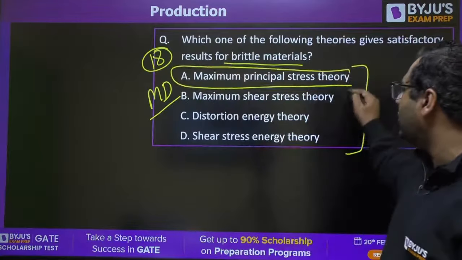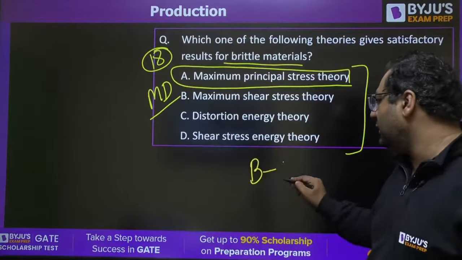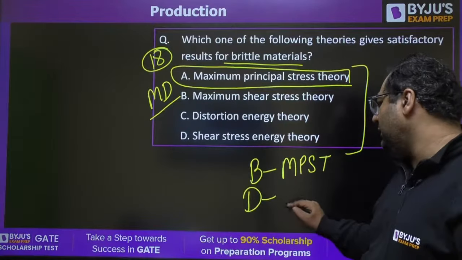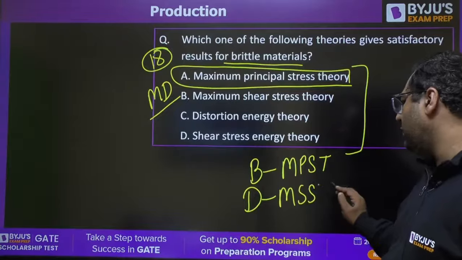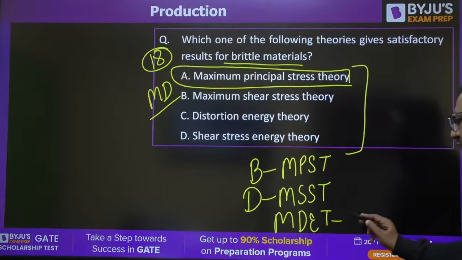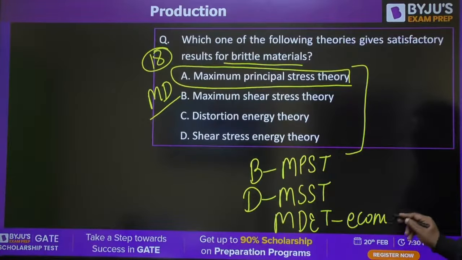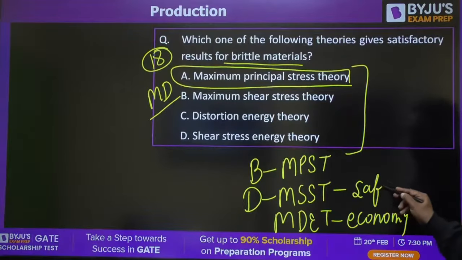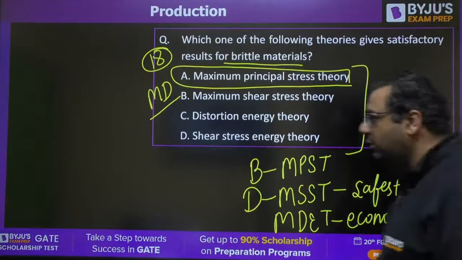You must be aware that for brittle material MPST is preferable. For ductile material, MSST is preferable. And if you are writing MDET, it is preferable for economy. It is preferable for safety. It is safest.